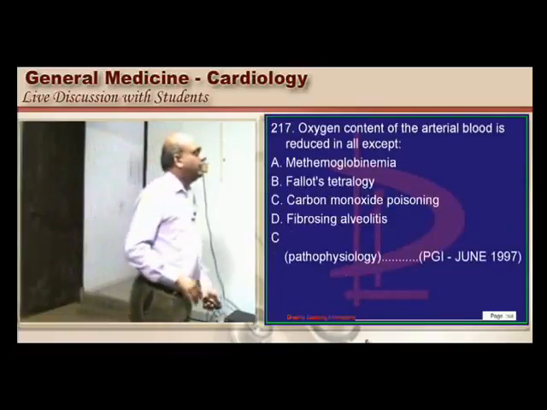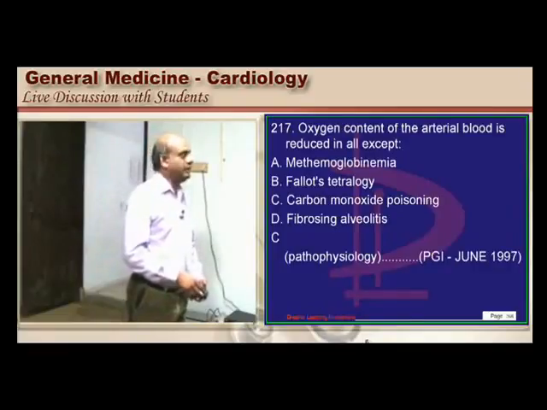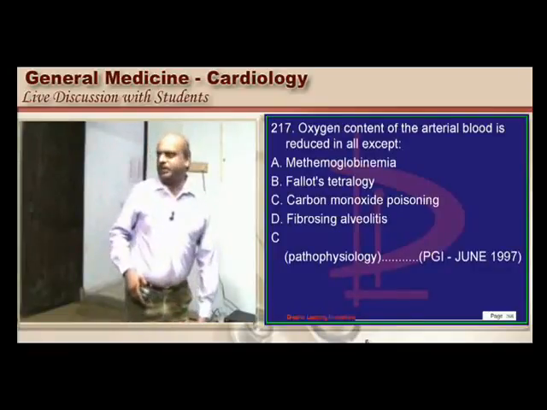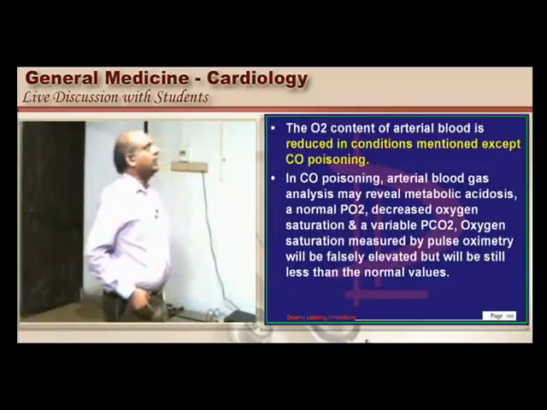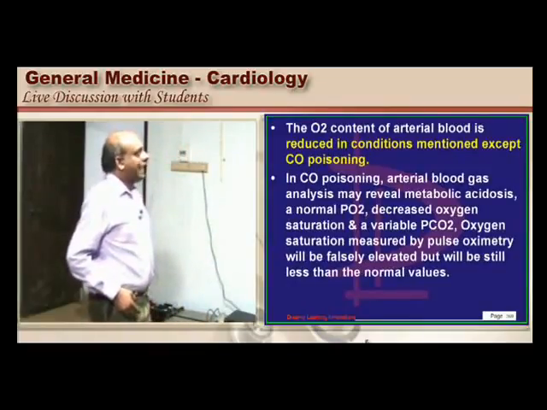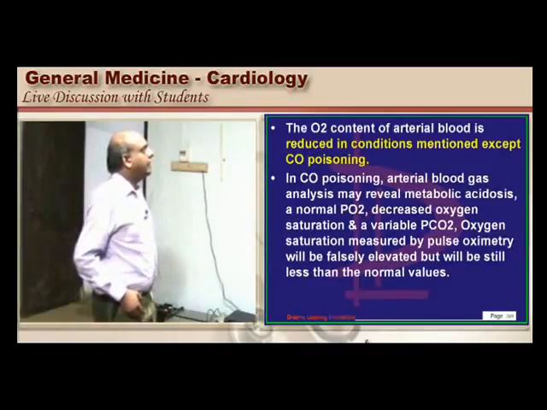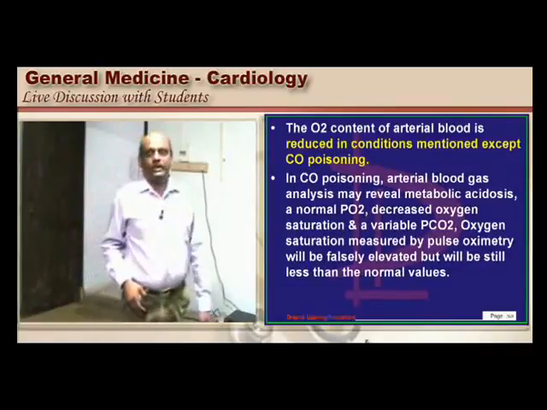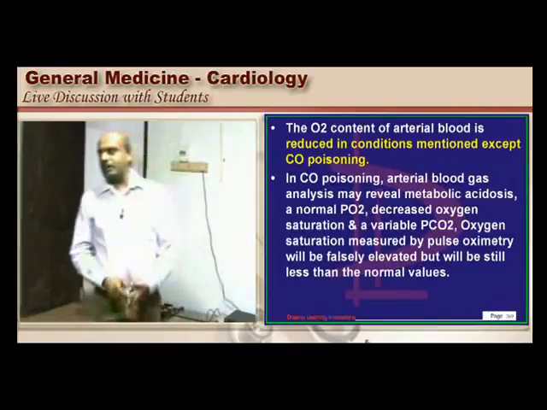Then where do you find a low oxygen content in the arterial blood? In tetralogy of Fallot, there are hypoxic spells. So there is a low oxygen content. Fibrosing alveolitis you find, methemoglobinemia you find, but not in carbon monoxide poisoning. The oxygen content is not really affected. So that is all the story of clubbing.